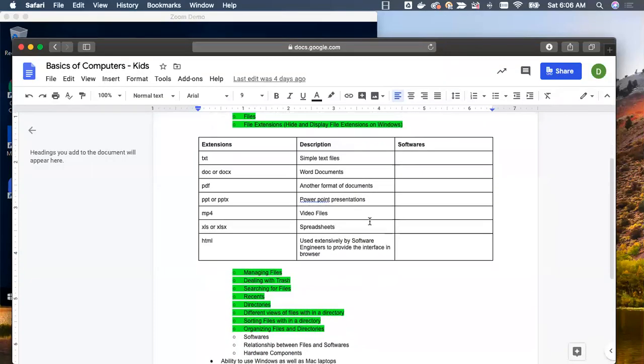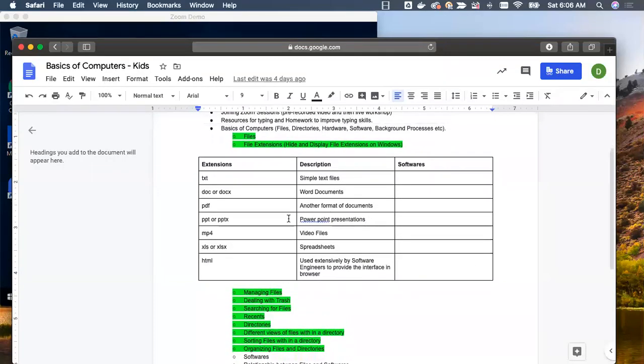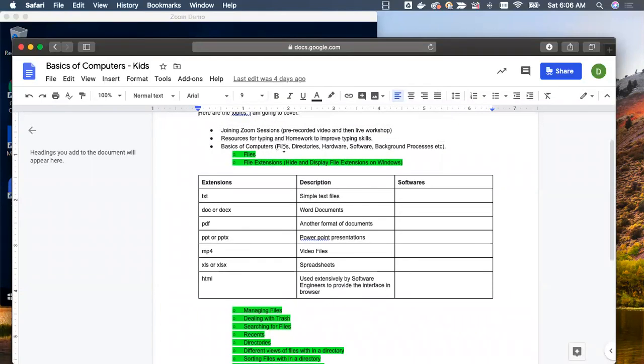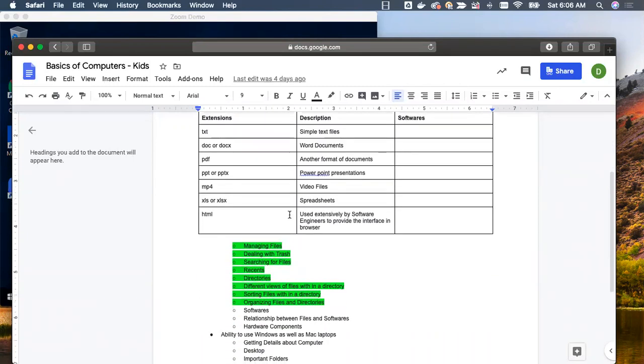So far we have covered details with respect to basics of computers, and I have emphasized typing as part of the first session. As part of the basics of computers, we have covered files, file extensions, managing files, dealing with trash, searching for files, and so on. I hope you practiced and you are comfortable with those things.